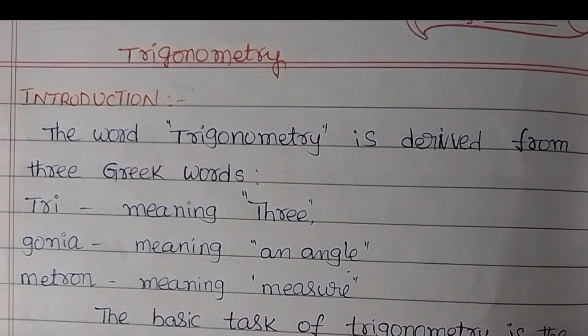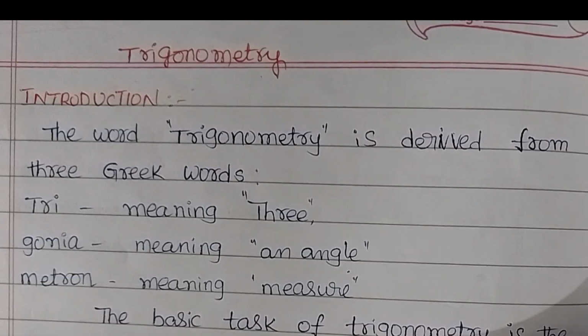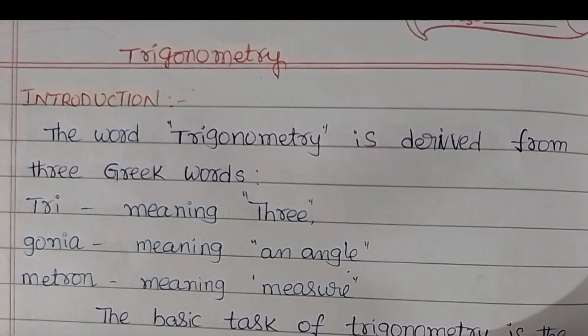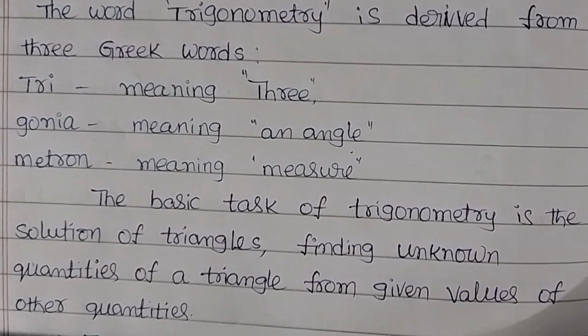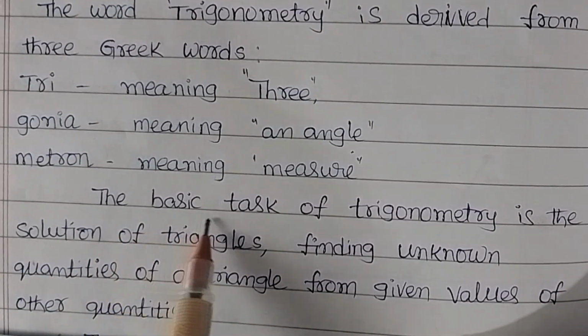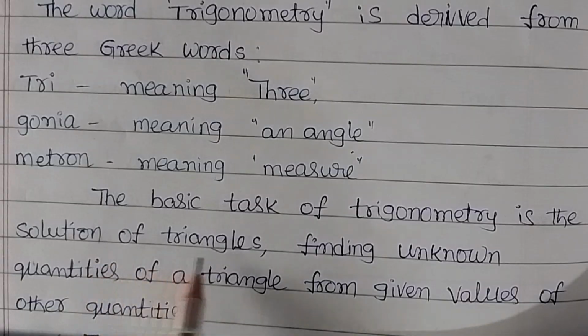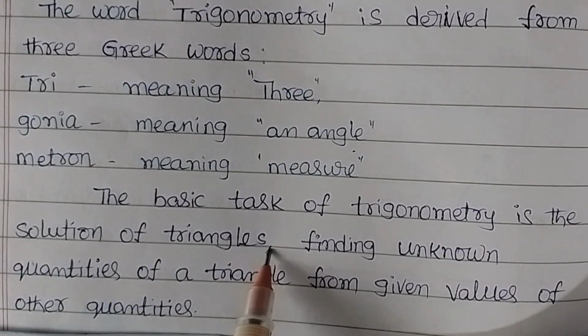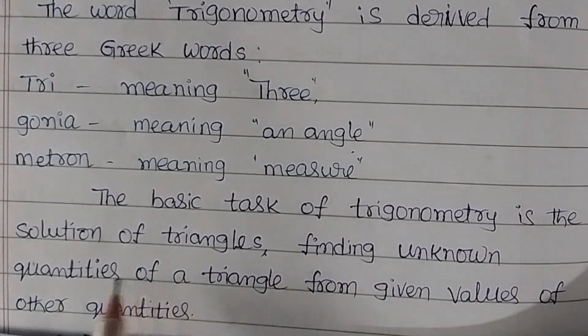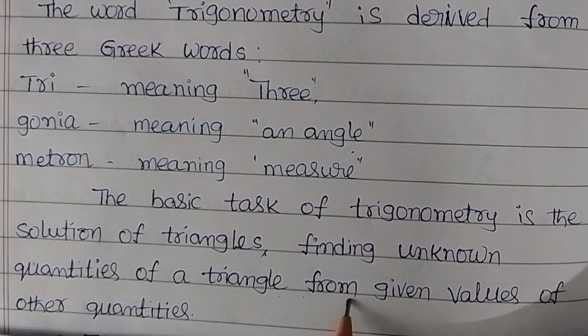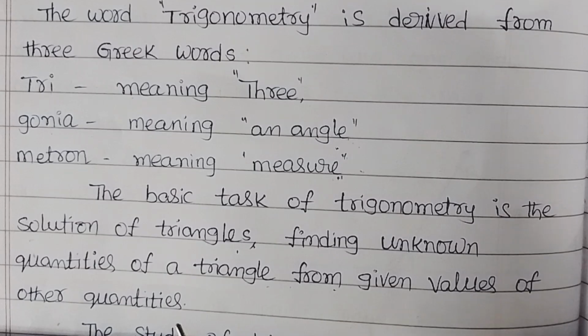The basic task of trigonometry is the solution of triangles and finding unknown quantities of the triangles from the given values of the other quantities. In trigonometry, basically, we solve the given triangle and find out the unknown quantities of the triangle.